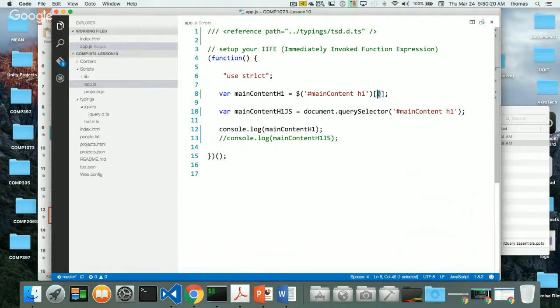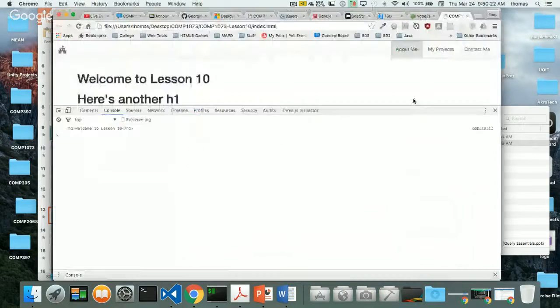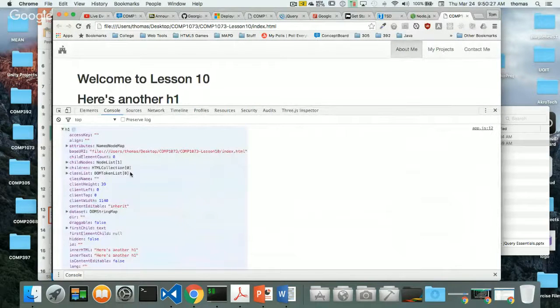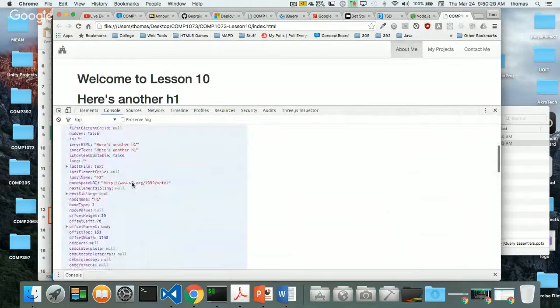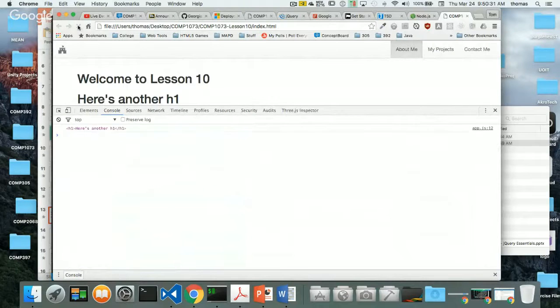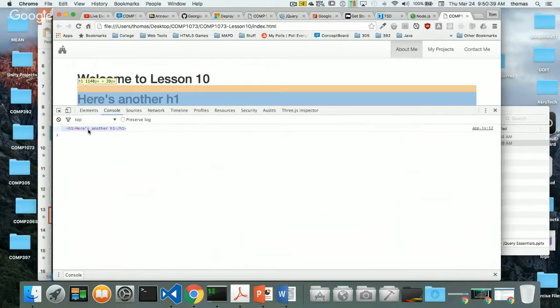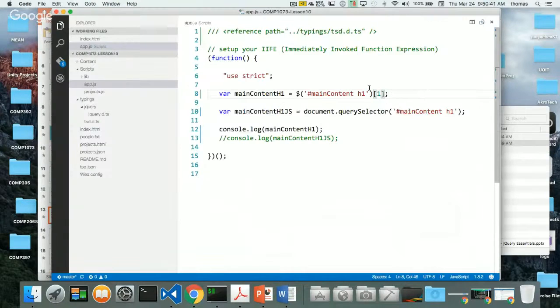But what if I change this to 1? Okay. I refresh, and I get my H1 tag, right? That's interesting. Depending on when I refresh, I get "here's another one," is what it really says. This is what I'm getting back. So notice I got the second H1 tag. Here's my first H1 tag, but this one targets my second one. Why? Because this is an array.